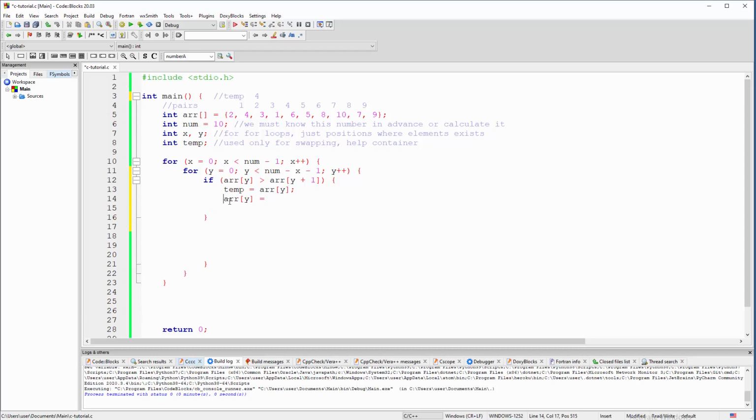Well, that thing, array epsilon, will receive whatever is at one position from it. I know it's hard to explain, but you need to visualize this. So with this line, we basically pushed 3 to the place of 4, pushed 3 to the left. Let me repeat. We pushed 3 to the left with this piece of code, and now we need to grab this 4 and push it to the right.